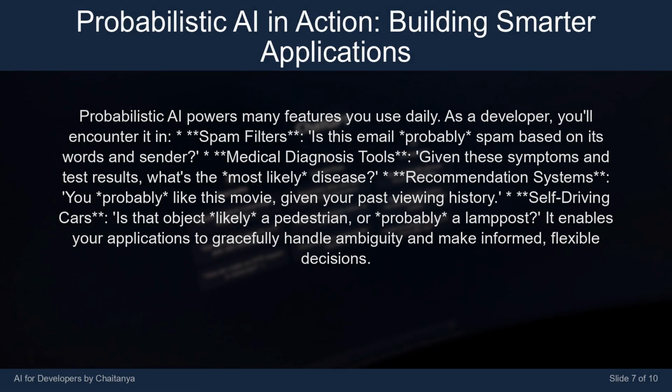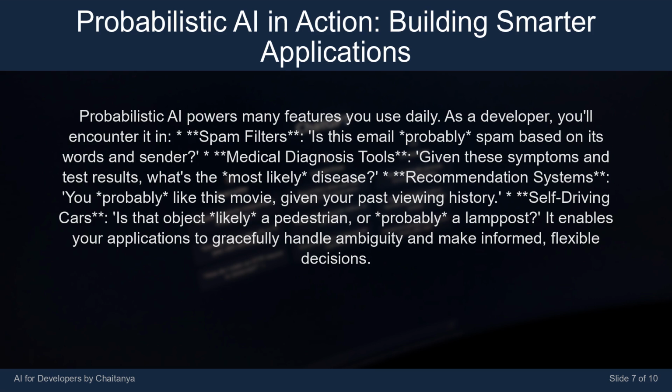Probabilistic AI powers many features you use daily. As a developer, you'll encounter it in spam filters. Is this email probably spam based on its words and sender? Medical diagnosis tools. Given these symptoms and test results, what's the most likely disease?